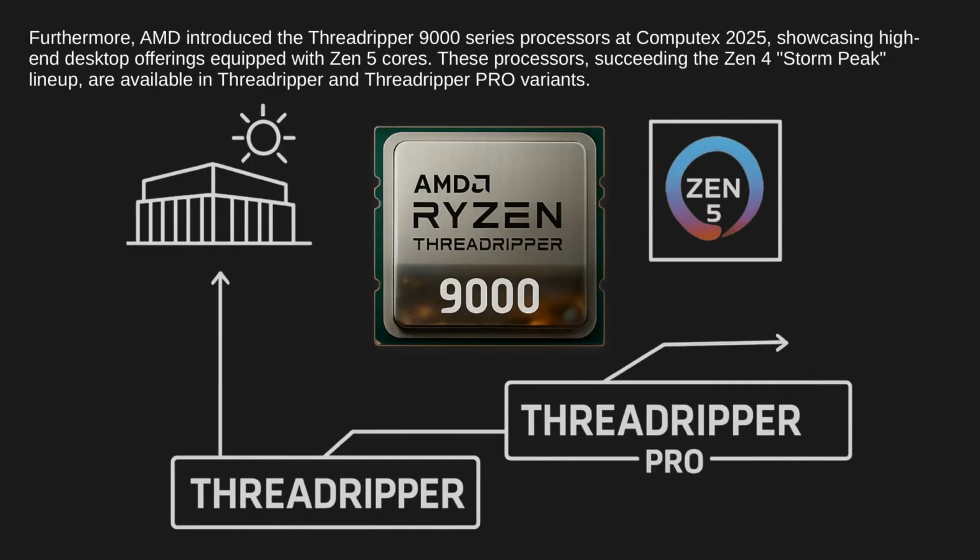Furthermore, AMD introduced the Threadripper 9000 series processors at Computex 2025, showcasing high-end desktop offerings equipped with Zen 5 cores. These processors, succeeding the Zen 4 Storm Peak lineup, are available in Threadripper and Threadripper PRO variants.